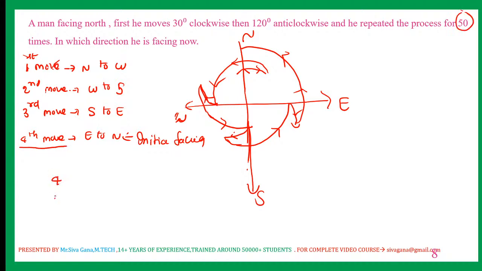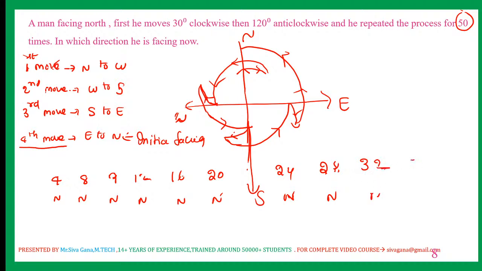So 4th move north facing, 8th move north facing, 12th move, 16th move, 20th move, 24th move, 28th move, 32nd move, 36th move, 40th move, 44th move north facing.